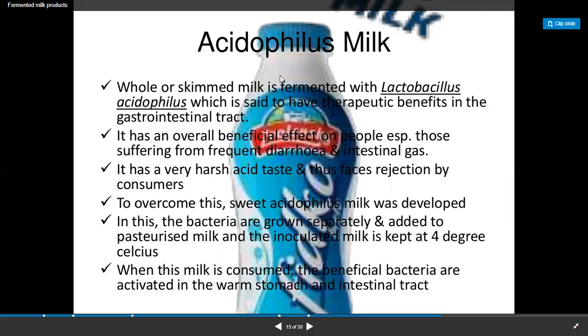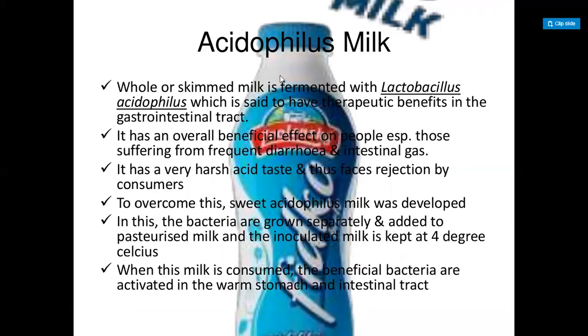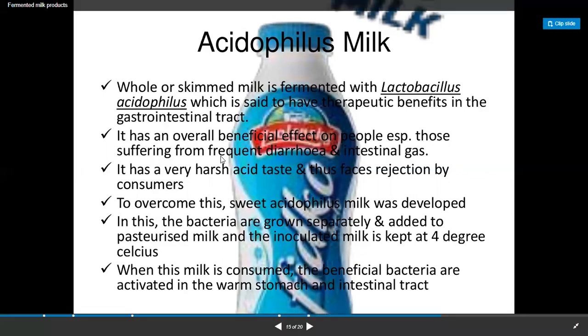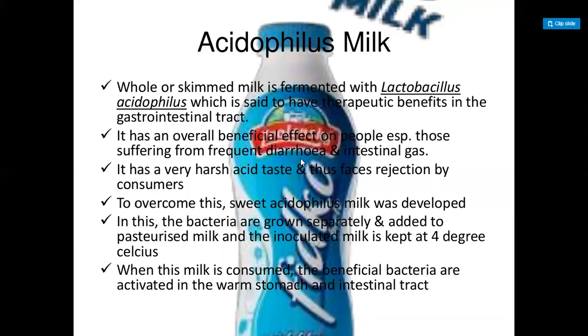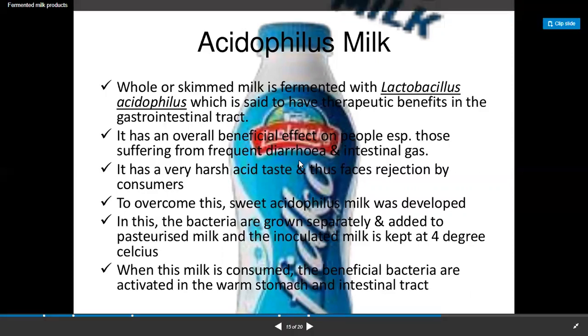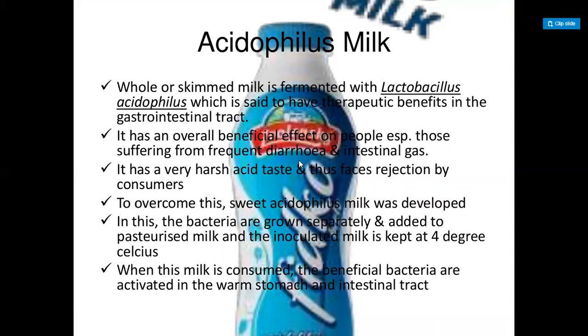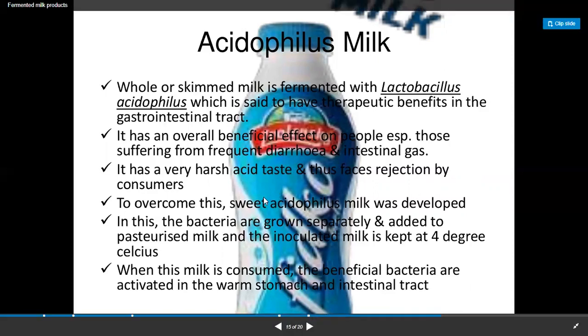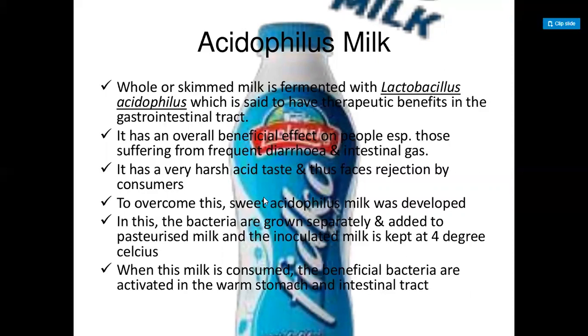So this acidophilus milk is used for patients of diarrhea, and it has a very harsh acid taste and is mostly rejected by customers due to its harsh condition, and mostly used for diarrhea patients. So it has only medicinal purposes. But due to this taste problem, sweetening agents are also added so that this milk can be accepted by the consumers.